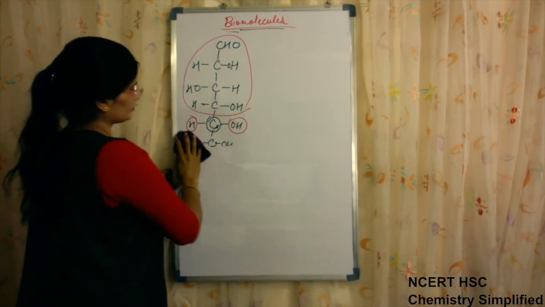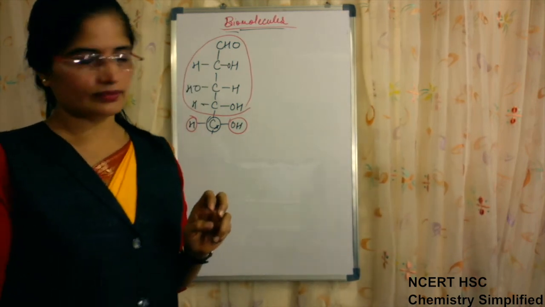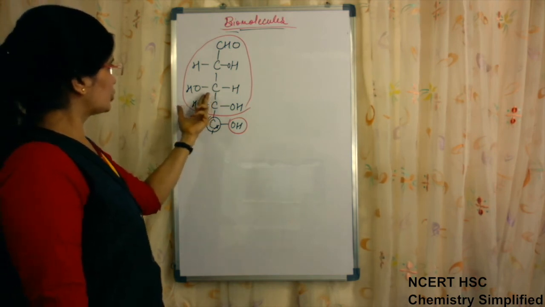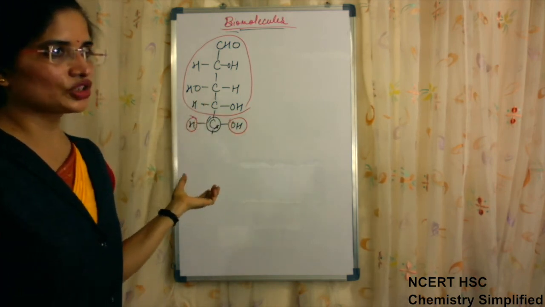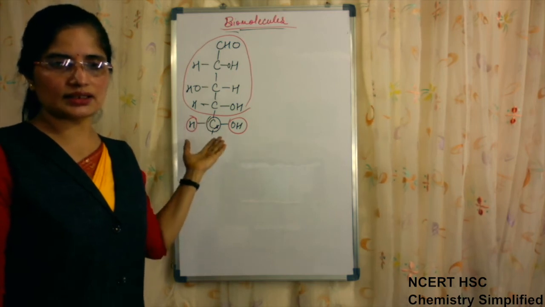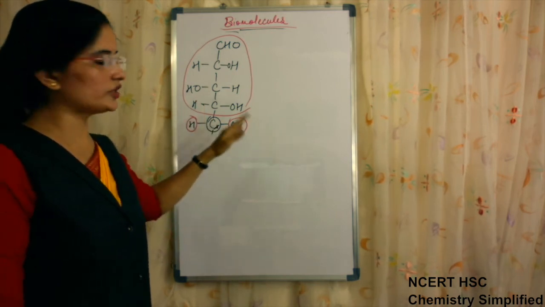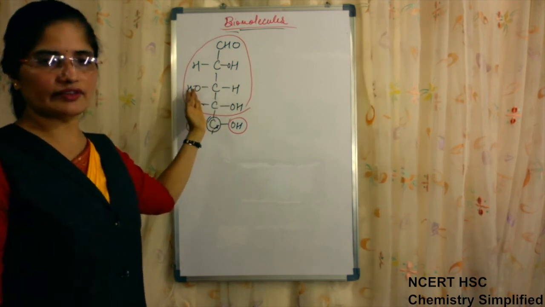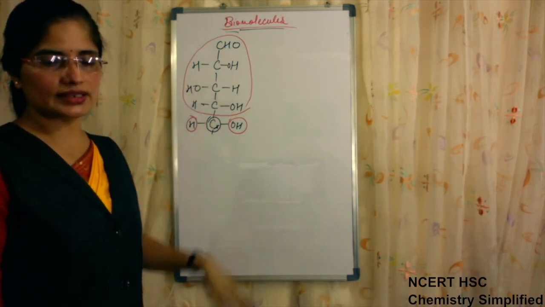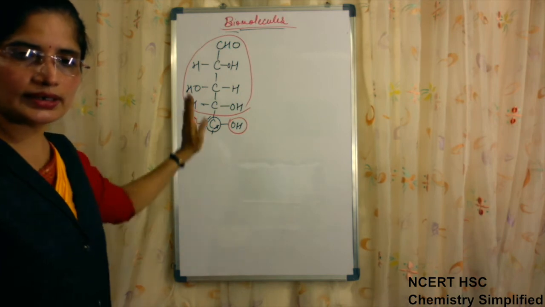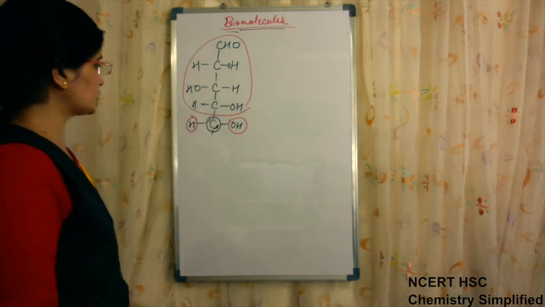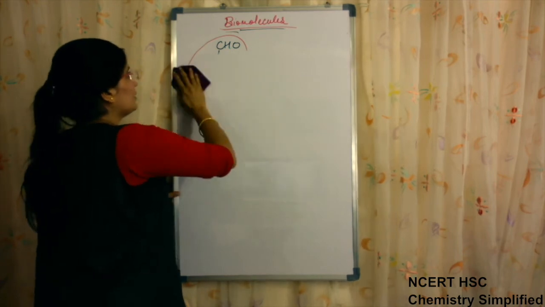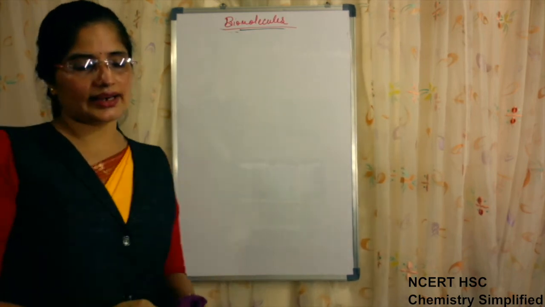Yes. Ma'am, why is the configuration of OH changed on the third carbon atom? Why is it changed? So see, structures are not decided by us. The structures are as they are. So it was found to be inverted on the third carbon. It will remain inverted on the third carbon atom always. In every glucose molecule, it is like this only. So structures, when studied, how they are obtained is studied. We cannot decide how they will appear.